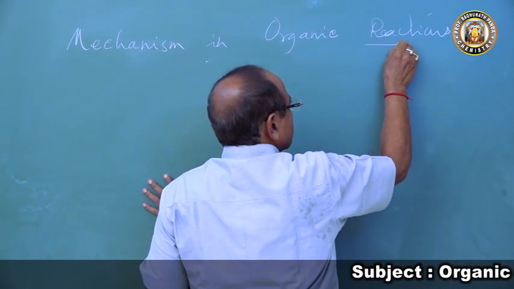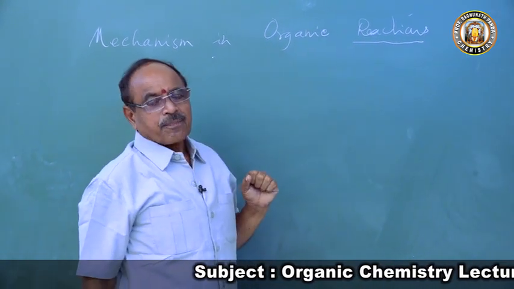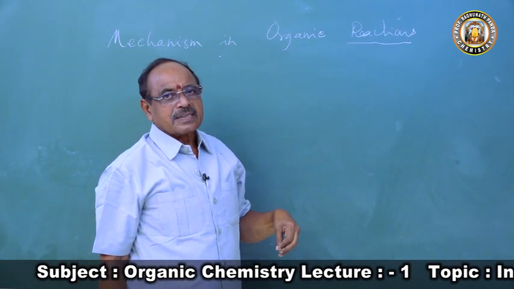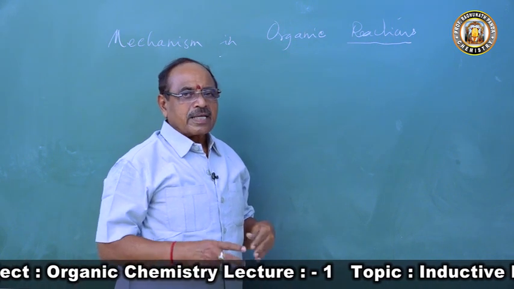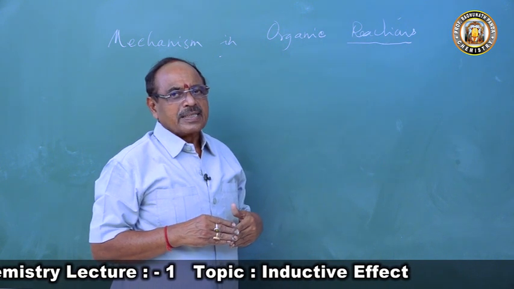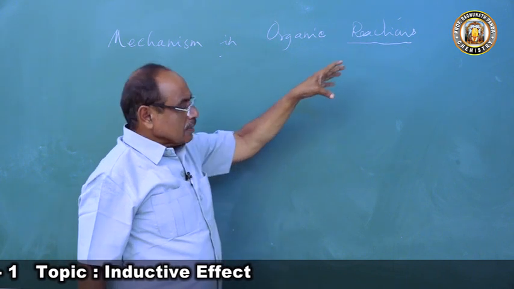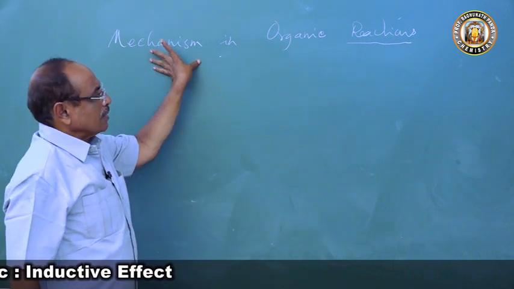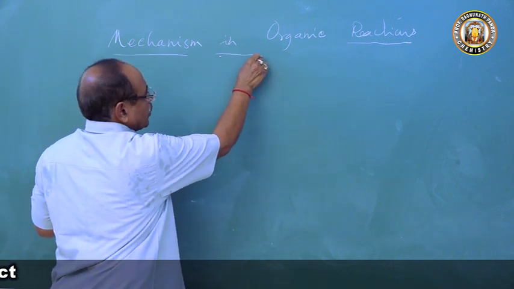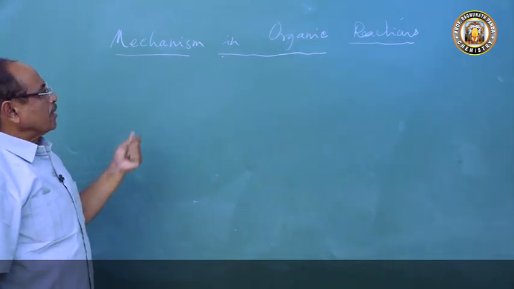So many types of reactions are there. Some reactions are replacement reactions. In some reactions addition takes place. In some reactions decomposition takes place. All these things take place during the reaction. So that imaginary hypothetical explanation with logic and scientific background, we call the mechanism.